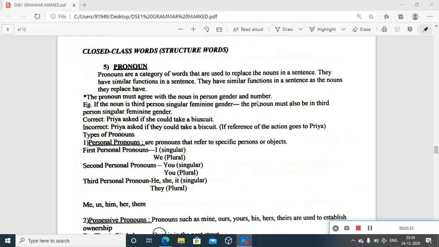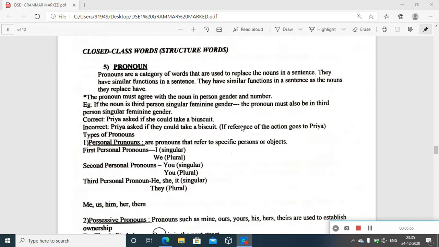So if I refer to a girl or a woman, and only one woman, then I can use the pronoun she without any confusion. If I'm talking about a man, and only one man, then again you can replace the person's name with he.